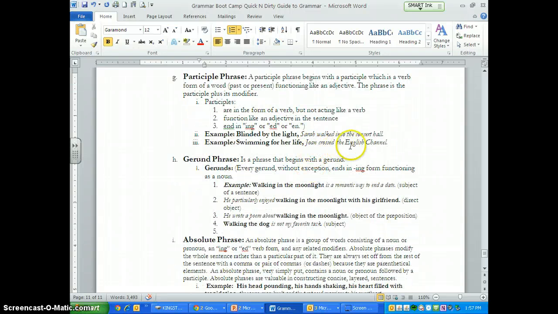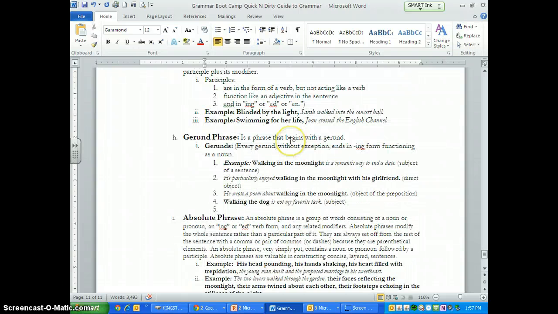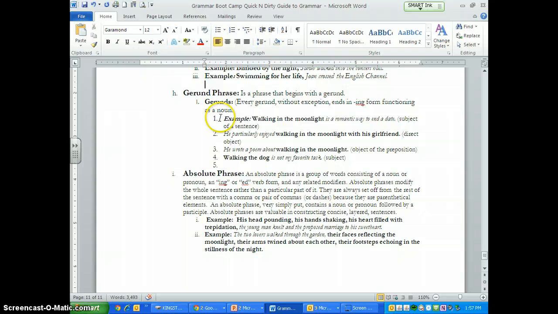Next one. Swimming for her life, Joan crossed the English Channel. So the verb, we've got cross, but swimming is also a verb. And so who's doing the crossing? It is Joan. And how was she crossing the channel? She was doing it by swimming for her life. It describes how she crossed the English Channel. So when you say swimming for her life, you can see her just swimming as fast as she possibly can. Now we go on to gerunds.